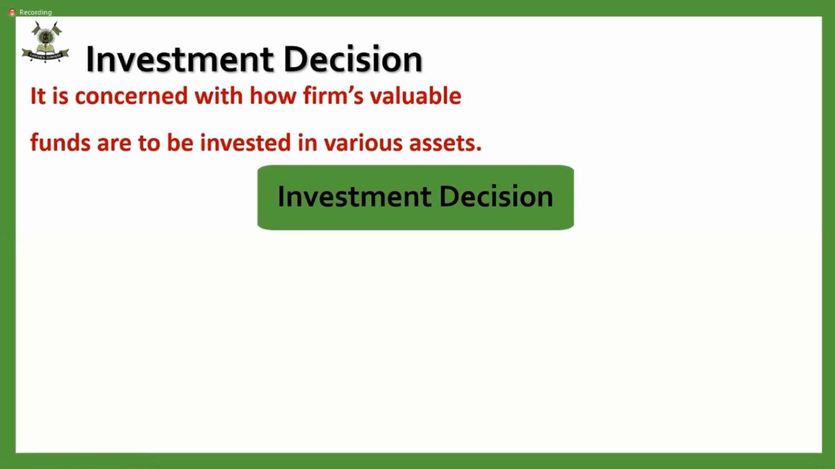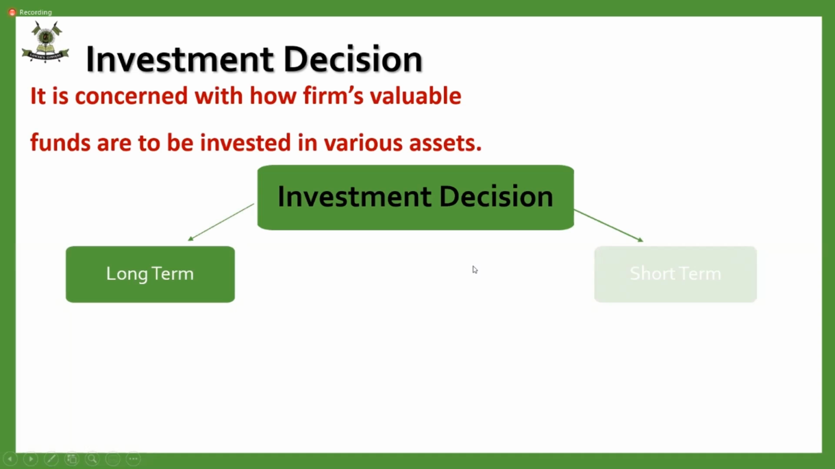So when the finance manager is going to take an investment decision, children, he's basically going to take two major decisions. What are those? Either he is going to invest the money into long term assets, or he is going to invest in short term assets. Long term assets means which are going to be there for a long term. Machinery is there, you are going to have furniture, fixed assets. Basically, fixed assets are long term assets.